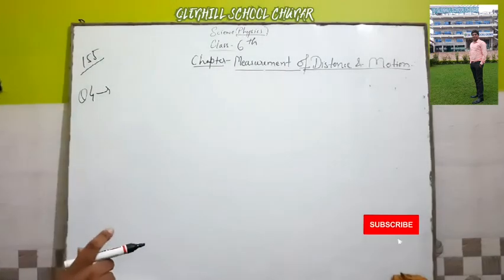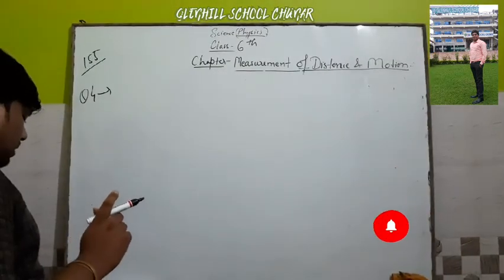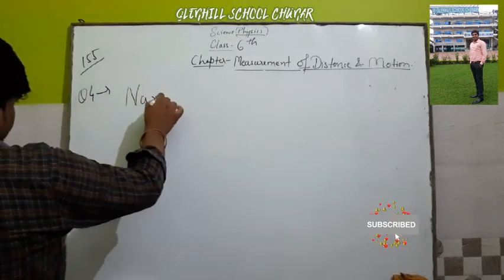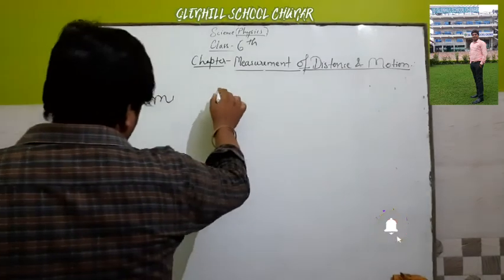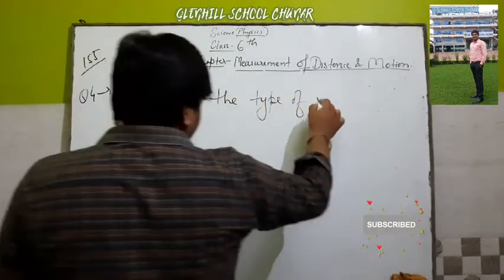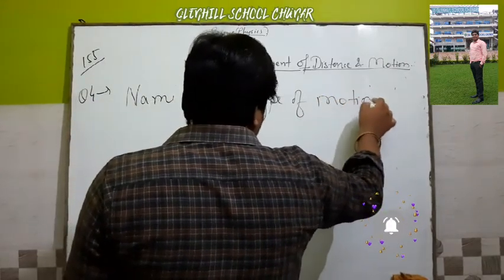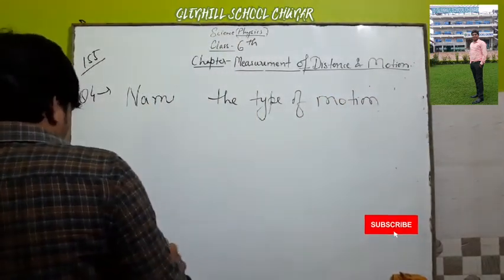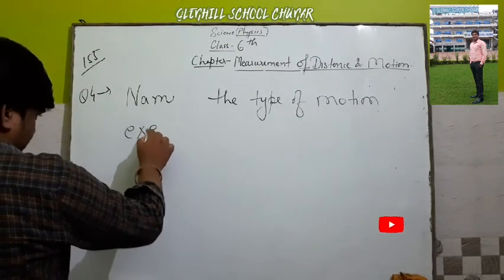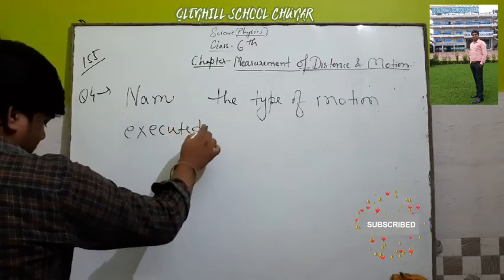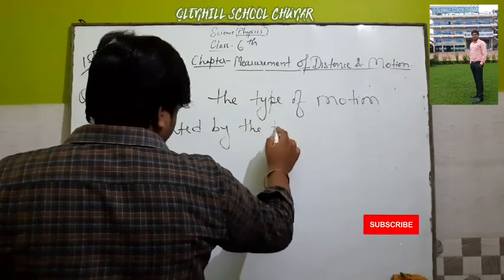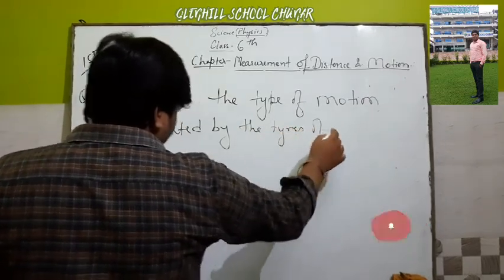Name the type of motion executed by the tires of a moving car.